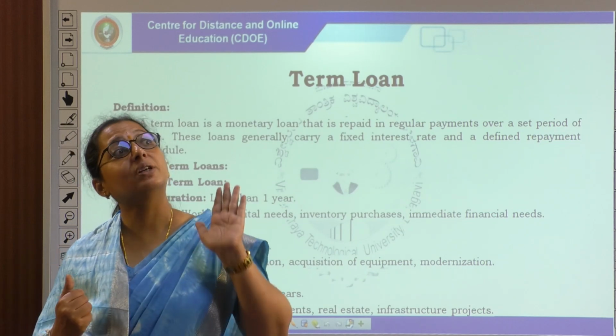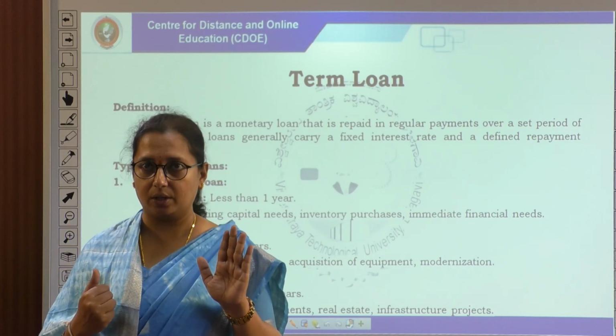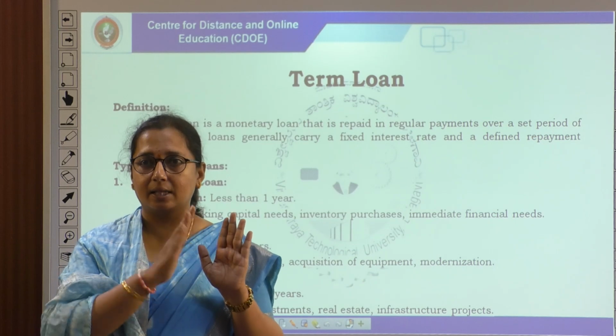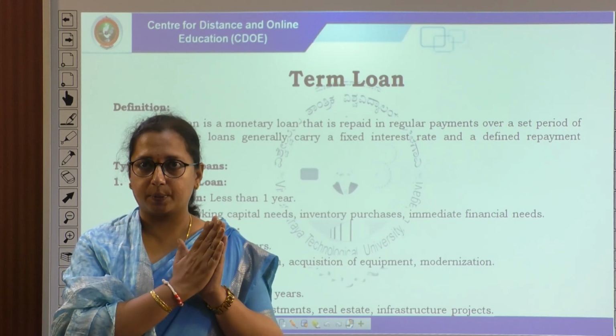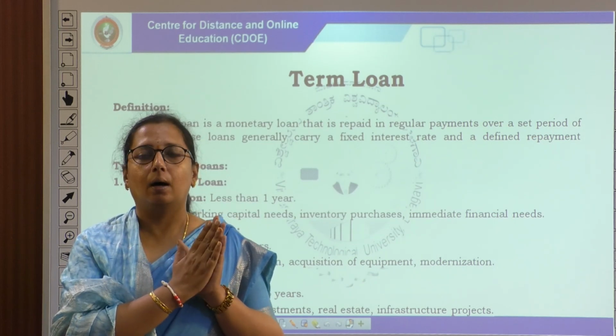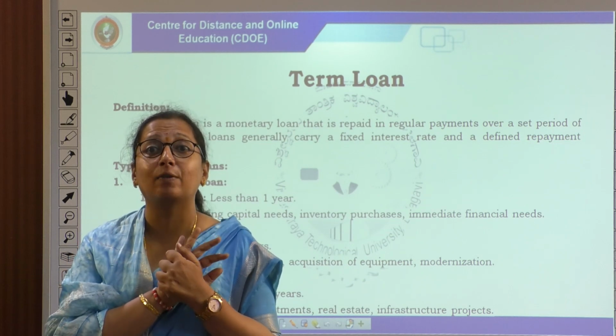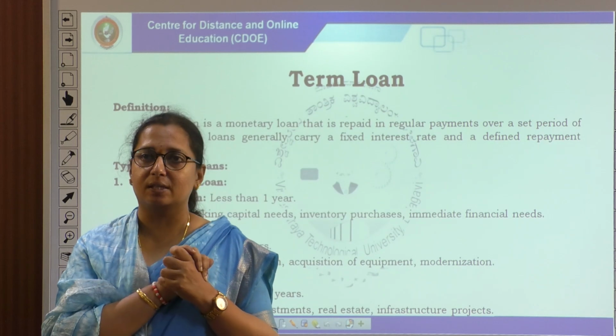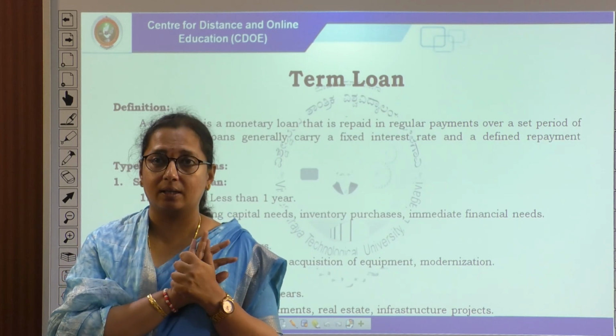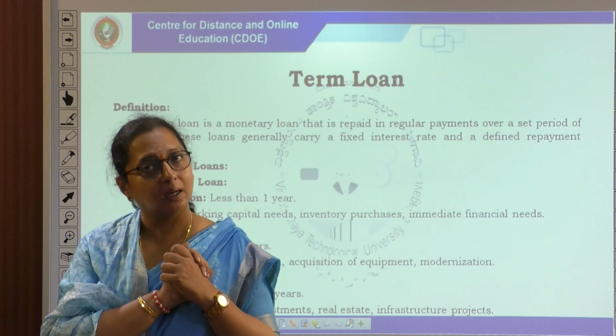When we think about shareholders' wealth maximization, from an owner's perspective we always think about investment decisions, where to invest the profit which has been earned by a company.